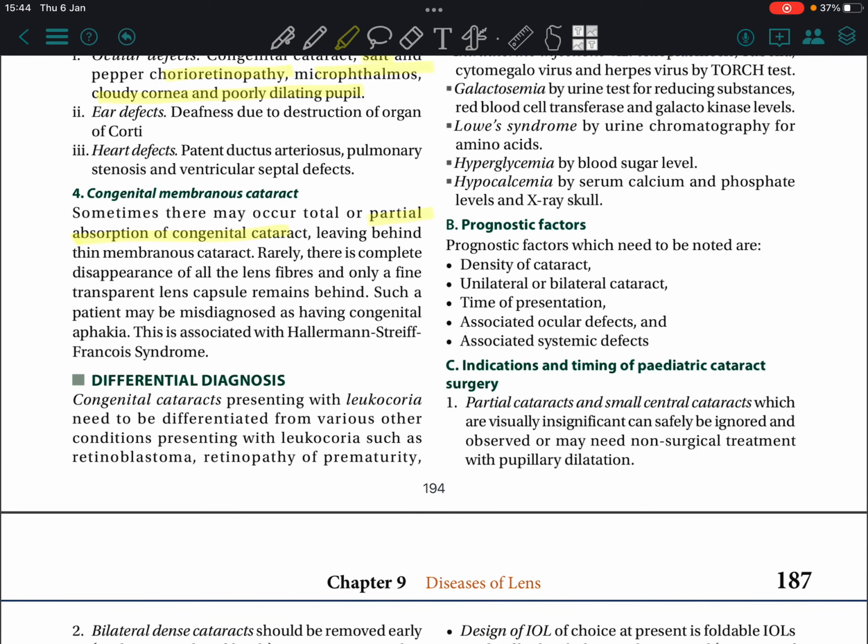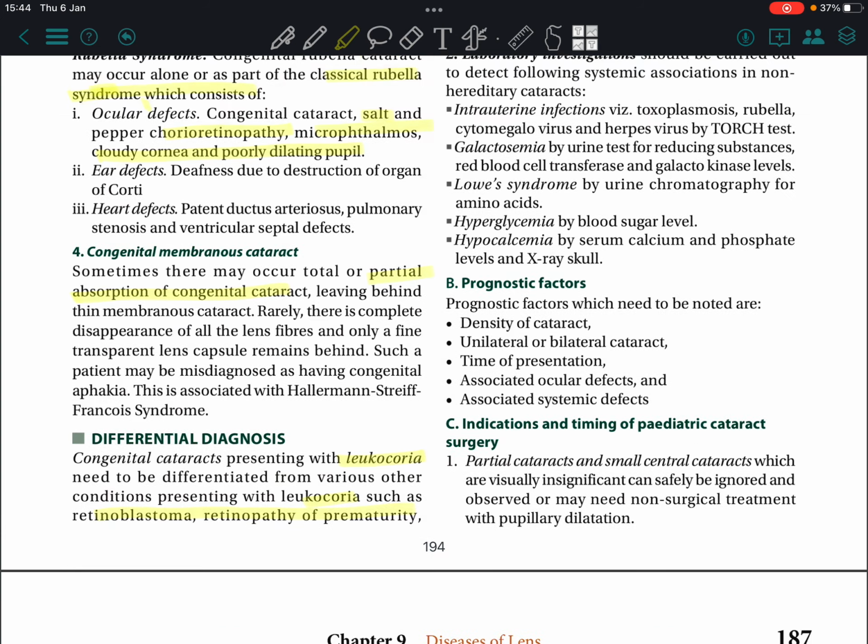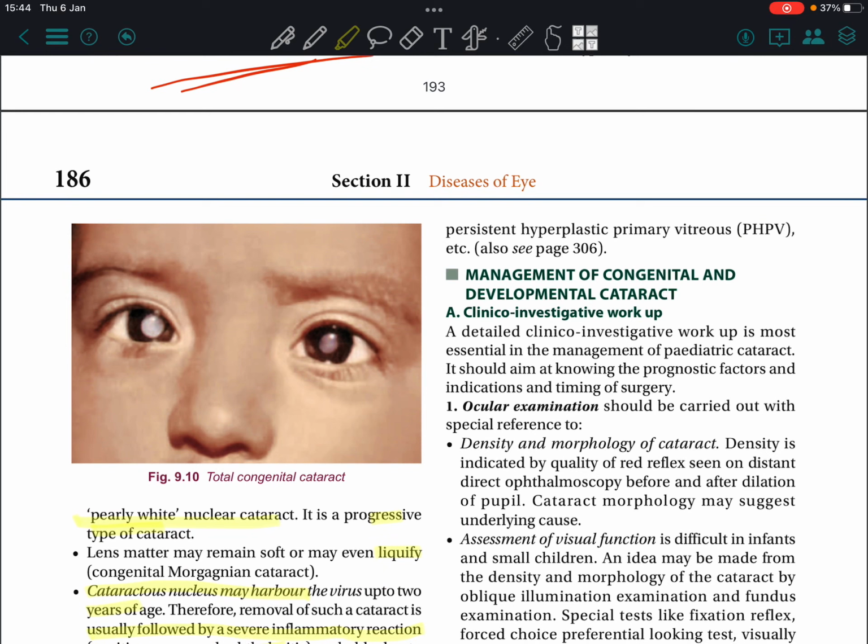Differential diagnosis: congenital cataracts presenting with leukocoria need to be differentiated from various other conditions presenting with leukocoria, such as retinoblastoma, retinopathy of prematurity, and persistent hyperplastic primary vitreous syndrome.